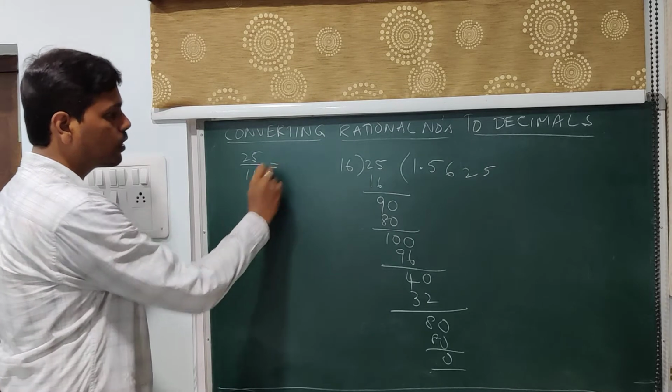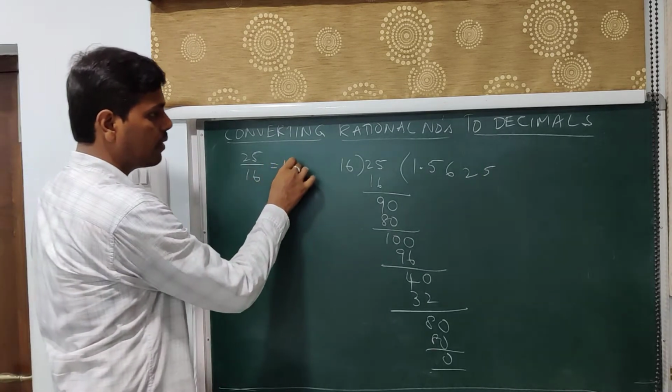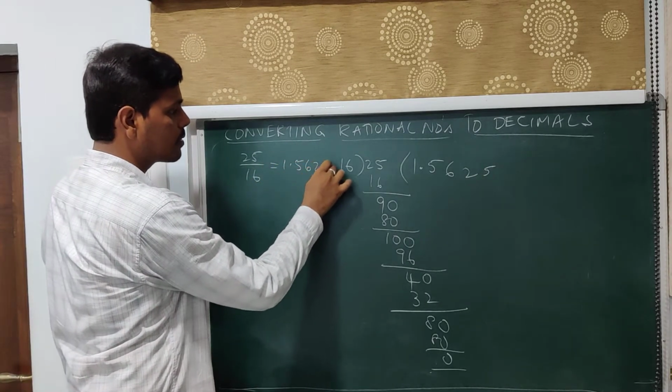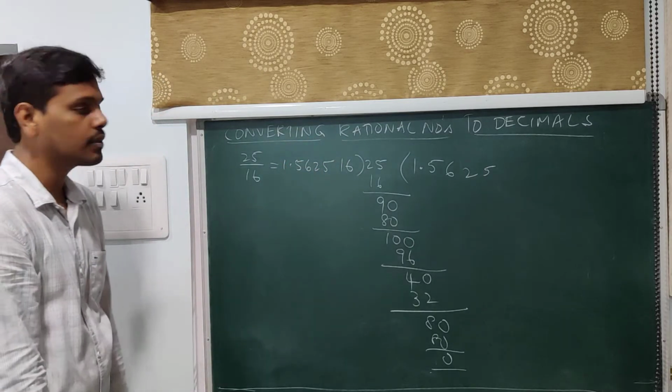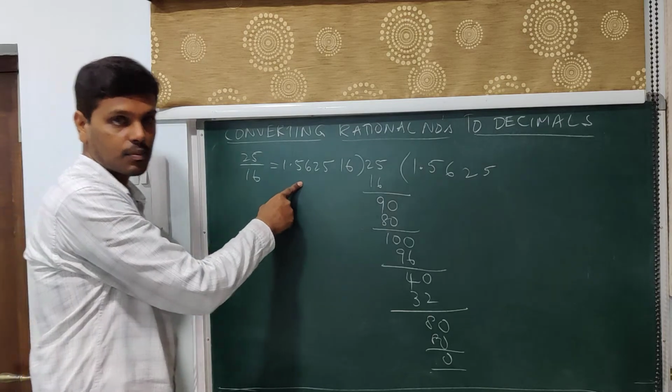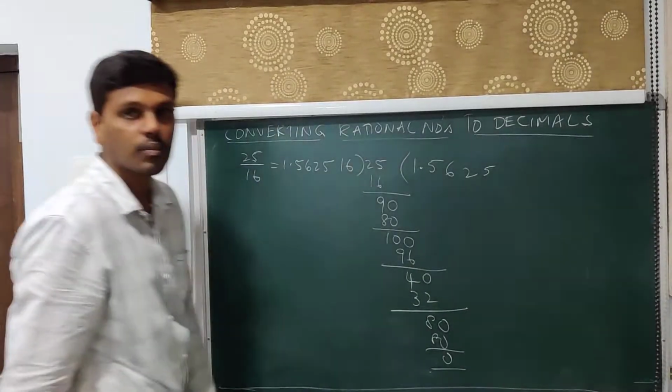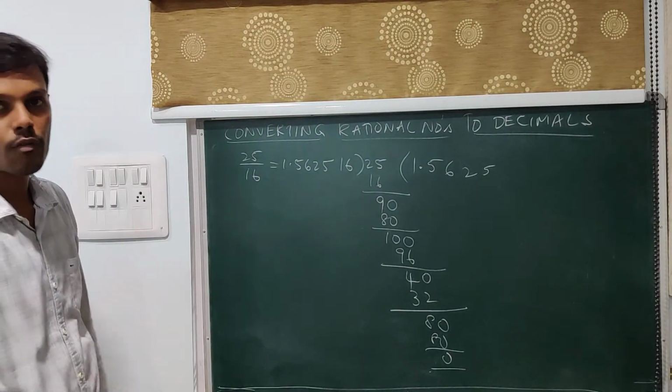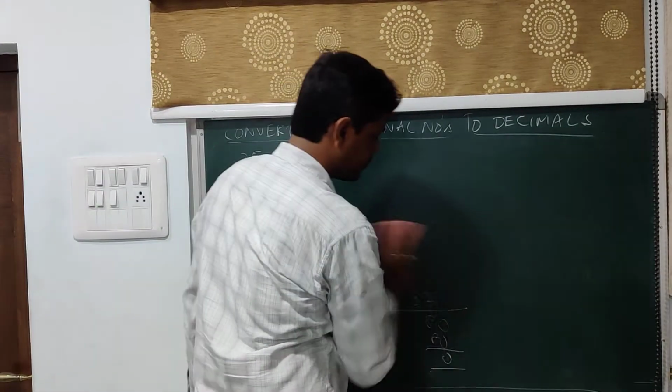So we can conclude that 25 by 16 is 1.5625. That is the conclusion we can make, and you can clearly see that this is a terminating decimal. So you can conclude that the rational number takes terminating decimal form. Let's go into another one.